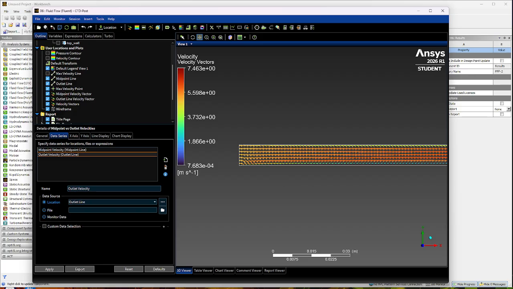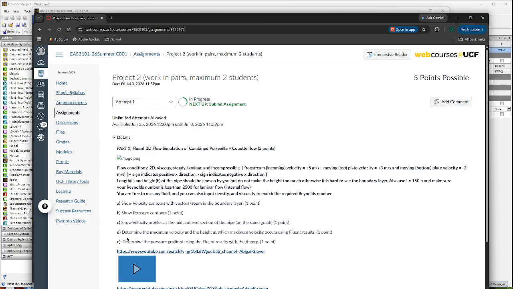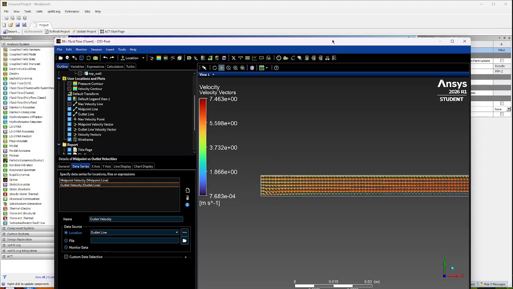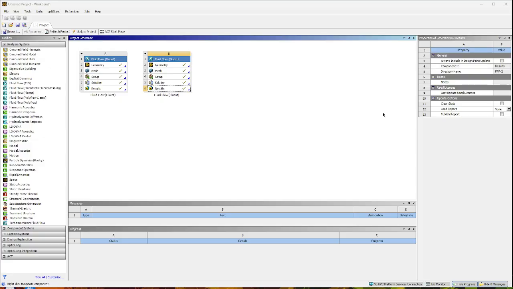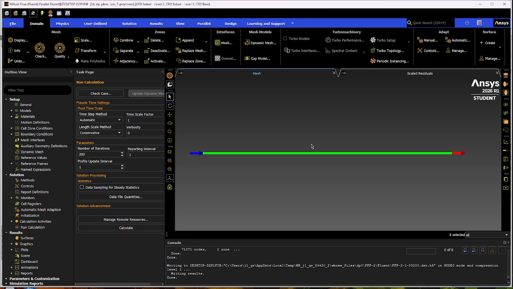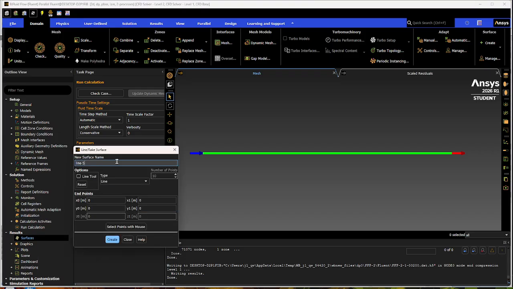With part E, where it says determine the pressure gradient using Fluent results for the theory. So to determine the pressure gradient with Fluent, what you want to do is exit out of this, and go back to your setup. You're going to open your setup back up, and then create a surface here. You're going to right click, new, and do a line. You're going to do the same midpoint line that you had in the results session.